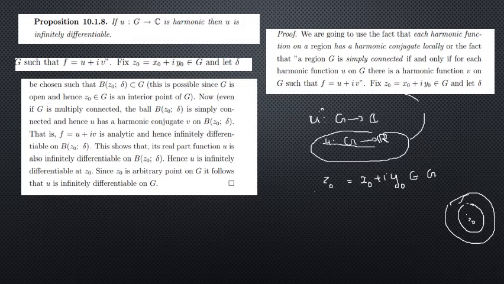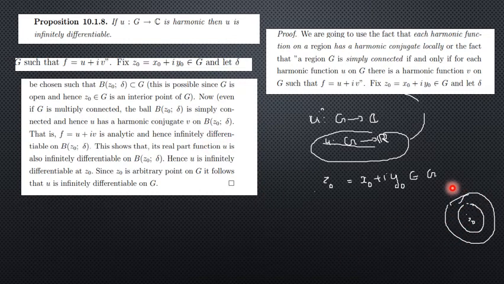So we choose B(z0, delta naught) such that B(z0, delta naught) is contained in G, since G is open. Even if G is multiply connected, we take B(z0, delta naught), which is a connected disk, so it is simply connected.